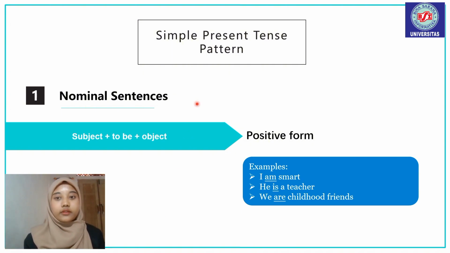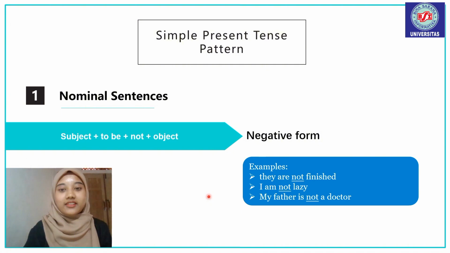Next, the first positive nominal sentence is subject plus to be plus object. Examples: I am smart. He is a teacher. We are childhood friends.